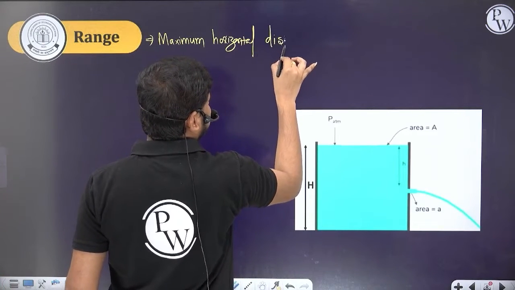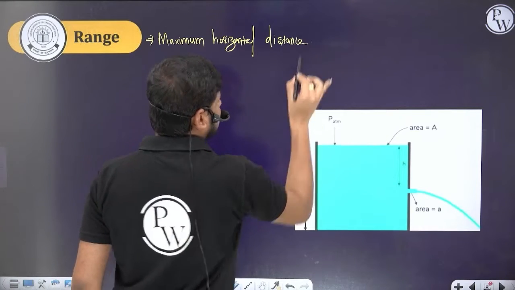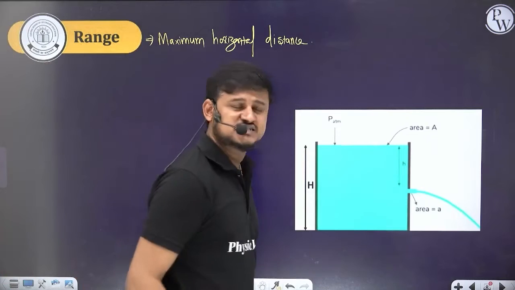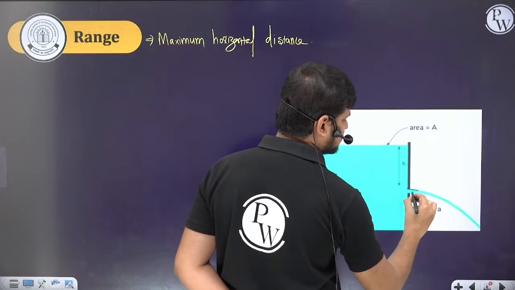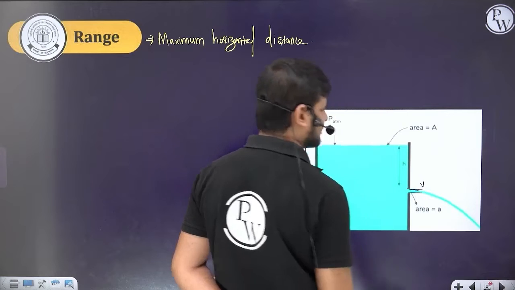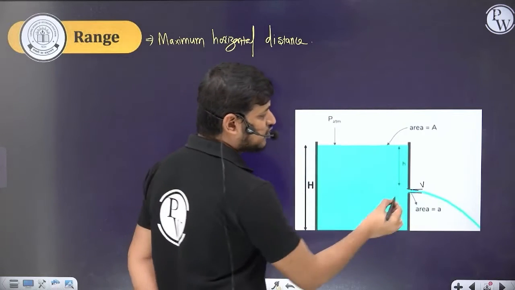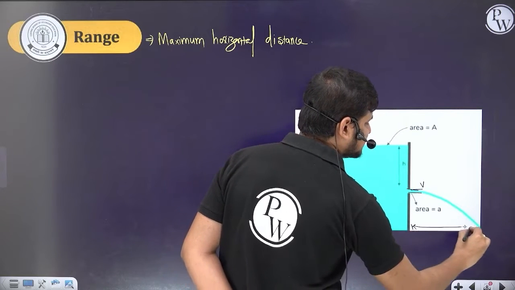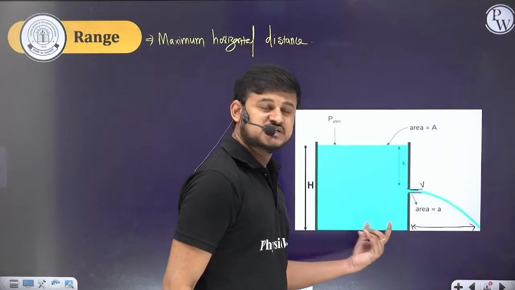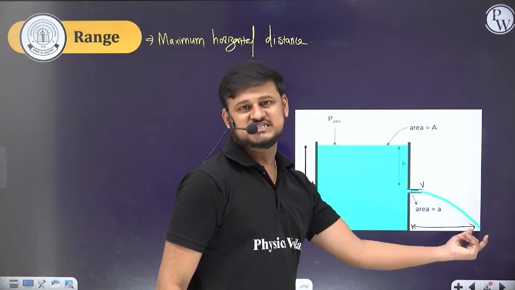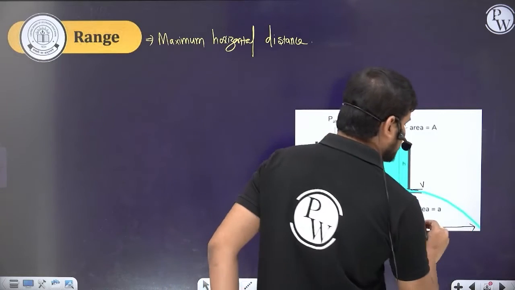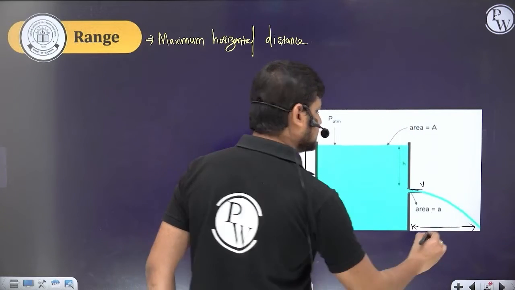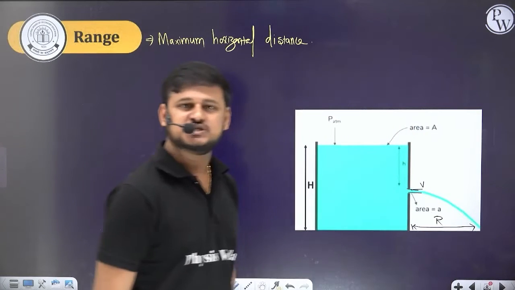Basic concept, just understand carefully, that's it. Here the water or the fluid, whatever it is, is coming out from this hole at a velocity v. So then we have the rate of flow also. Now it falls at some distance from this vessel. So what is this distance? It is nothing but the horizontal range.